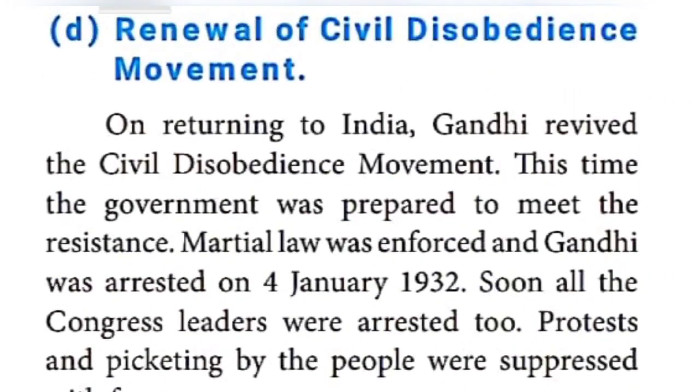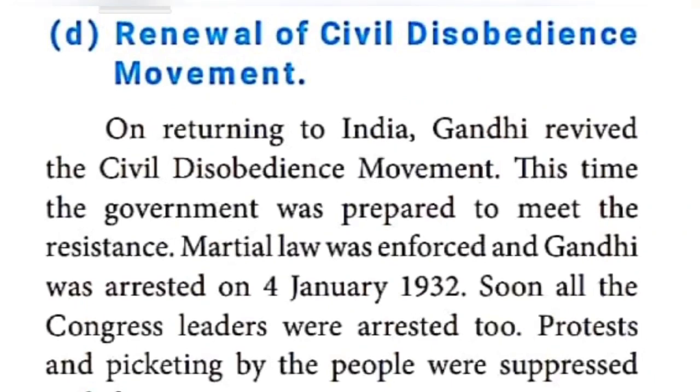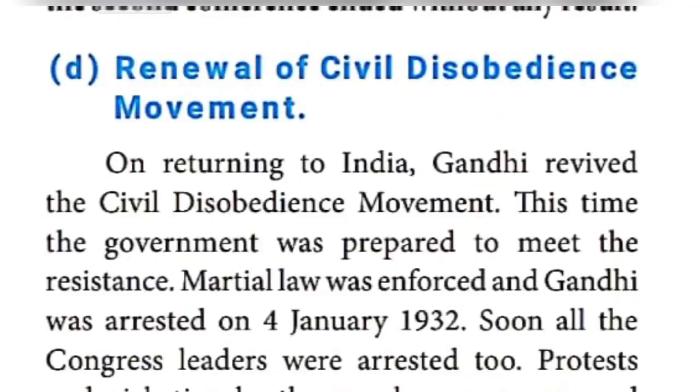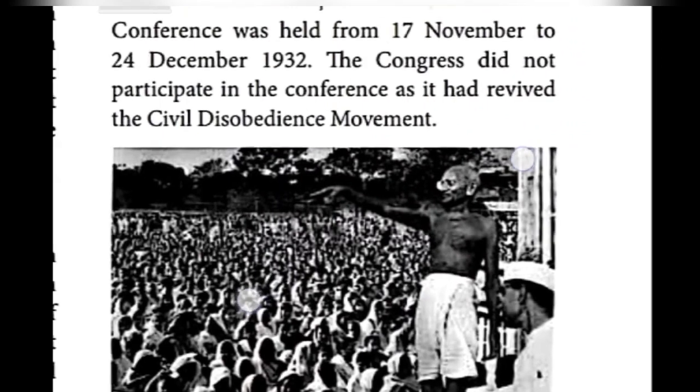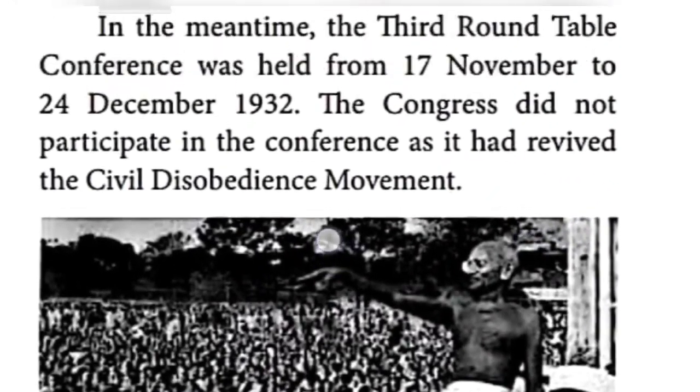The protest and picketing by the people were suppressed with force, because Gandhiji renewed the civil disobedience movement, that is, the salt satyagraha. In the meantime, the third round table conference was held in the same place, that is, in London, from 17th November to 24th December in the year 1932.